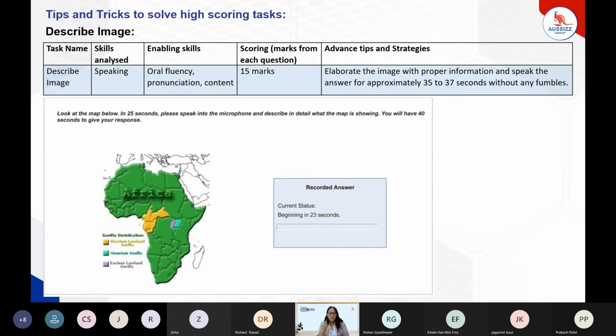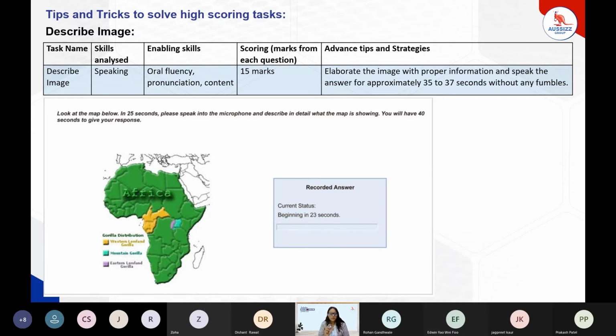In describe image, we have to speak about this particular image. So when we are speaking about this particular image, we will try to elaborate the image with proper information. So they're talking about the Gaussian distribution. They are also having subsections. So I'll try to elaborate this particular information. I'll try to speak about the regions. I'll try to speak about the colors which are being used. I will talk about the title. I will try to talk about the places.